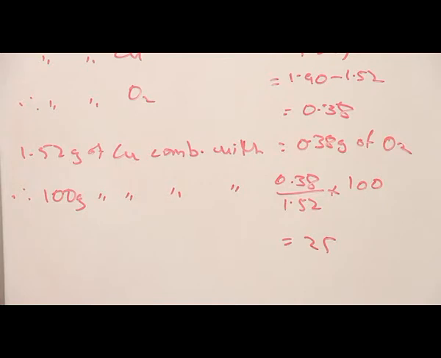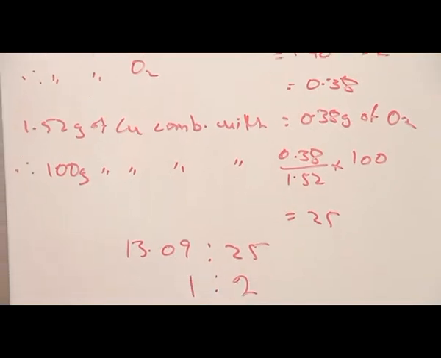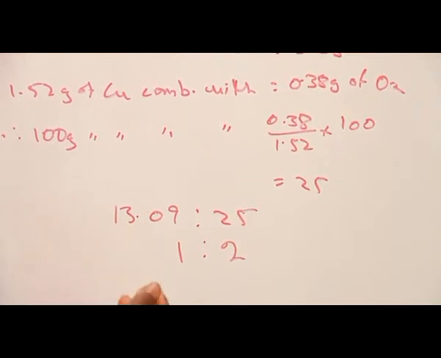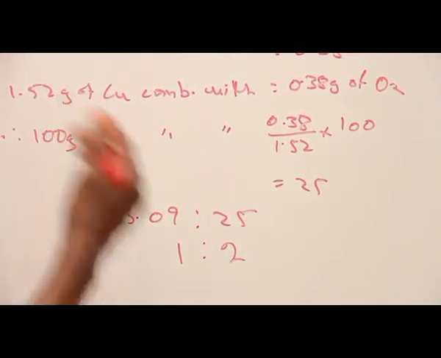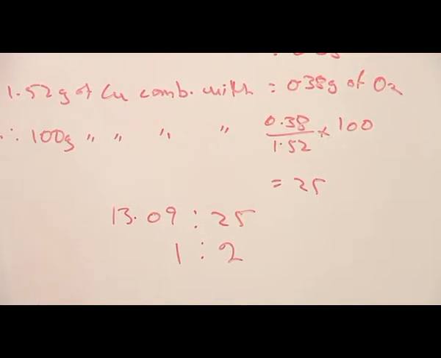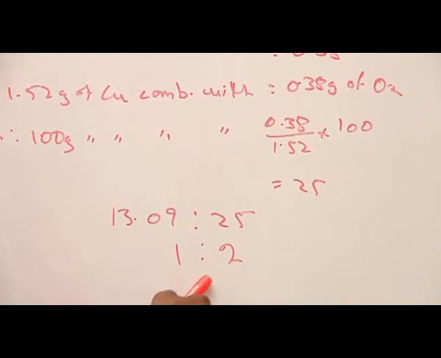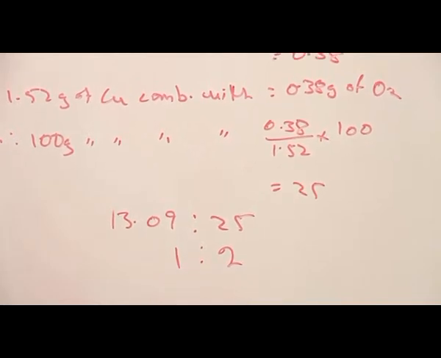And so the masses of oxygen that combine with a fixed mass of copper, 100 grams in the two cases, are 13.09 to 25. And that is 1 to 2. Now it can be seen that the masses of oxygen that combine with a fixed mass of copper in the two cases are in agreement with the ratio 1 to 2, which implies the law of multiple proportion.